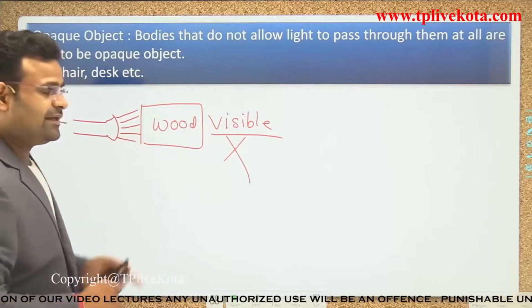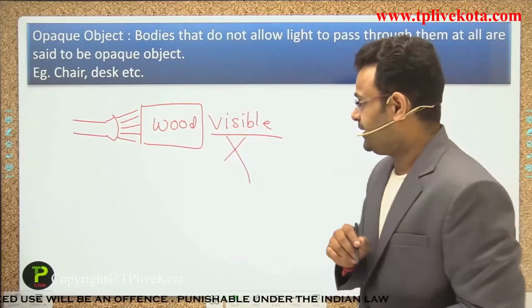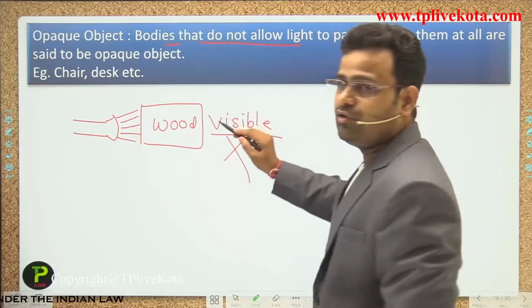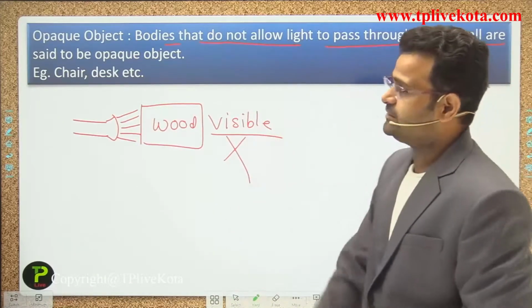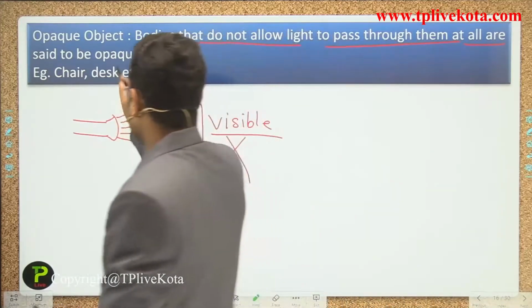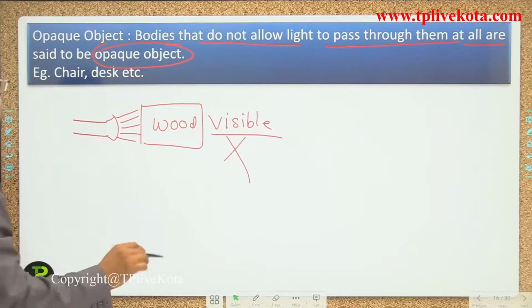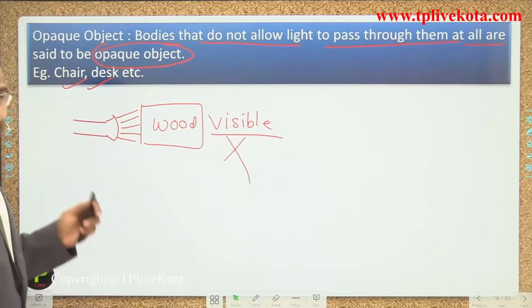So that material is called opaque. Bodies that do not allow light to pass through them at all are said to be opaque. A chair and a desk are all examples of opaque objects.